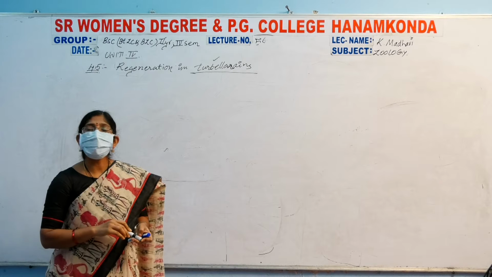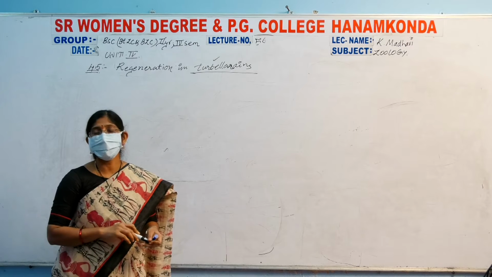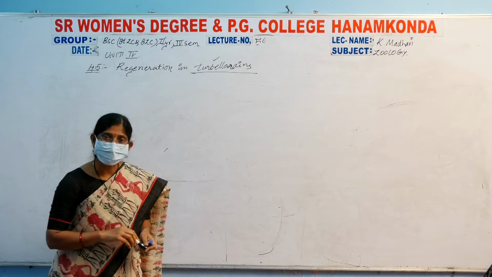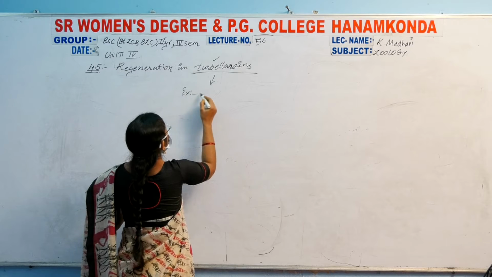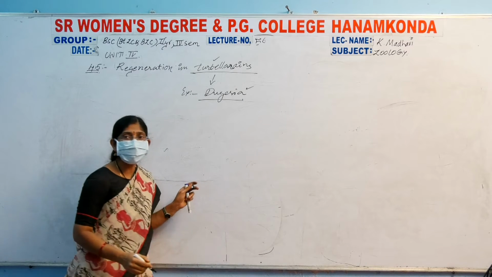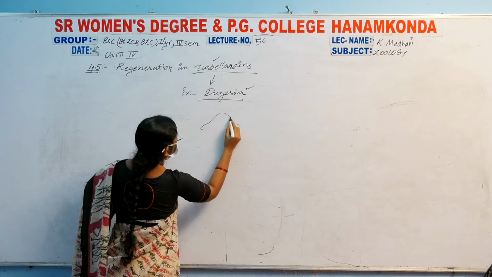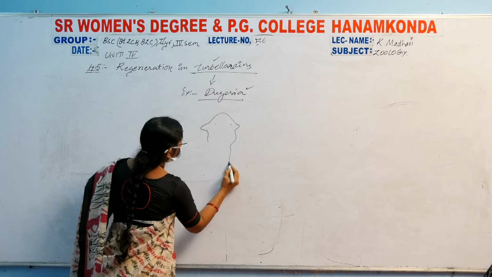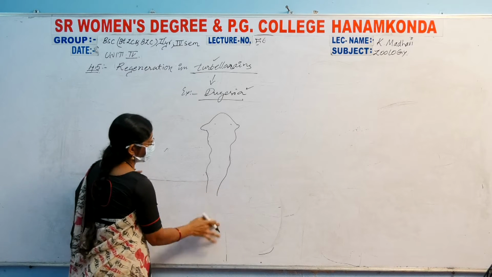The Turbellarians are another important class in the phylum Platyhelminthes. The Platyhelminthes are mostly parasitic animals, but this is a free-living animal. We can give the example of this Turbellaria, that is Dugesia. You will write the organism name Dugesia. This Dugesia has two lobe-like structures, and next here it has some eye structures. And it can live freely.